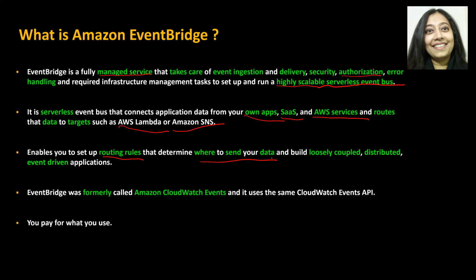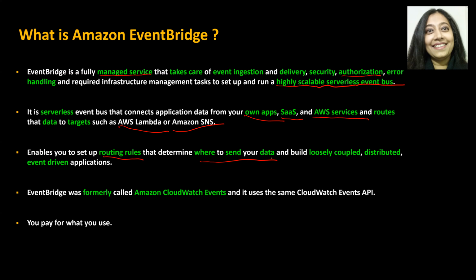Then there has to be a rule that determines what am I supposed to do with this event that has just occurred? Who am I supposed to share this information with? Where am I supposed to send this information, right? So that's what it does by allowing you to create rules. So you create a rule that, hey, when a file is uploaded in S3, you trigger this Lambda function. So that's what it does, right?